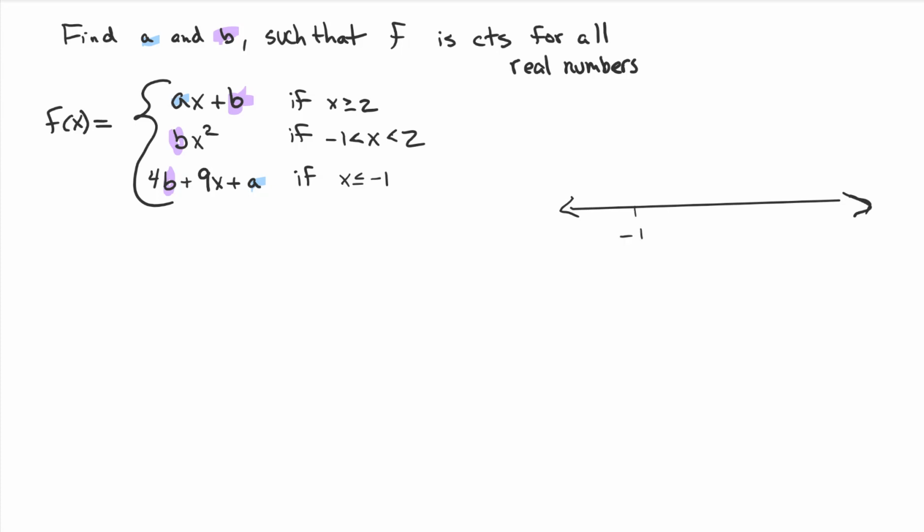Go -1 and 2. If you're less than or equal to -1, we're using this function. If you're in between -1 and 2, you're using this function. And if you're 2 or bigger, you're using ax plus b. That's a piecewise function. It's just telling you what the function is going to be.